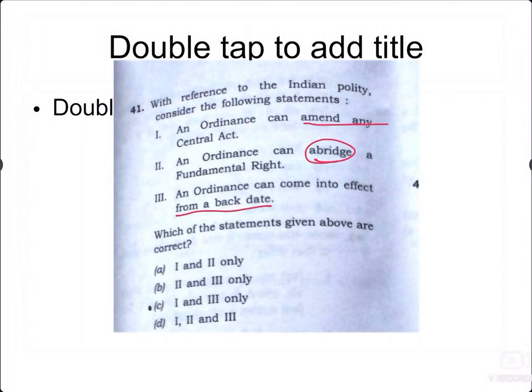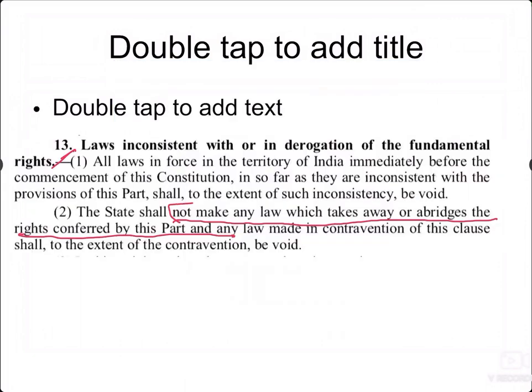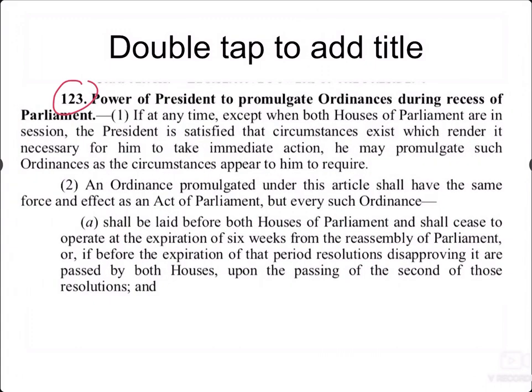The other question is whether the second statement is right or wrong. For this, we consider Article 13, which is about fundamental rights: the state shall not make any law which takes away or abridges the rights conferred by this part. So a law cannot be made to abridge them, and the same way, an ordinance cannot be. So the statement is wrong. So the answer has to be 1 and 3 only. That should be the right answer. You also have to remember Article 123, which gives the President the power to promulgate ordinances when the House is not in session.